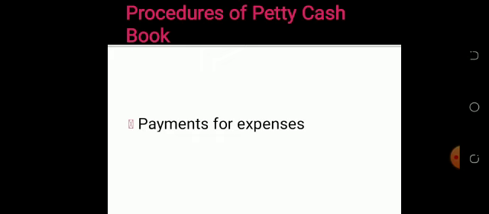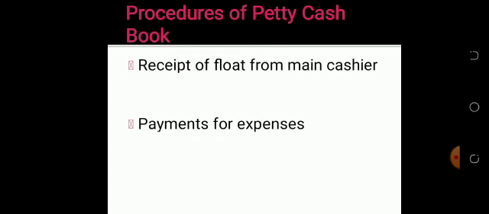Now, what are the procedures for your petty cash book? The first thing that happens is there is a receipt of money from the main cashier. The main cashier gives the petty cashier a specific amount of money, and that money is called the float. Now the petty cashier will rule the petty cash book.